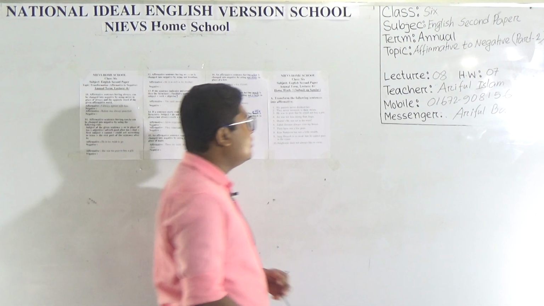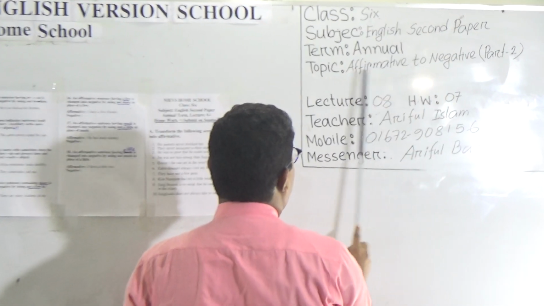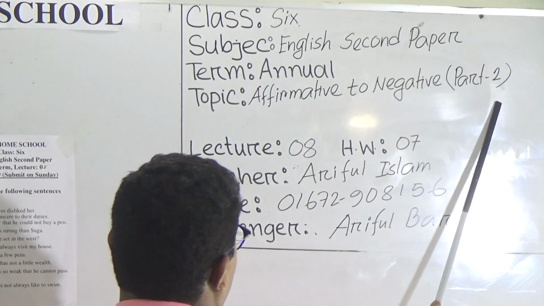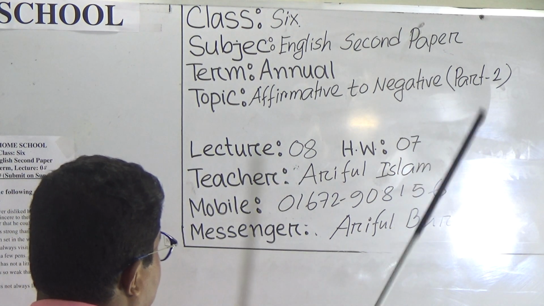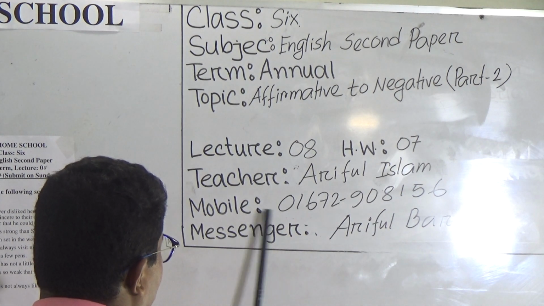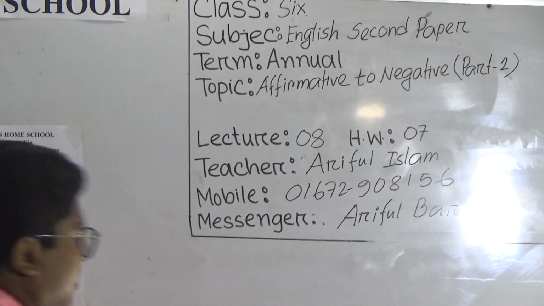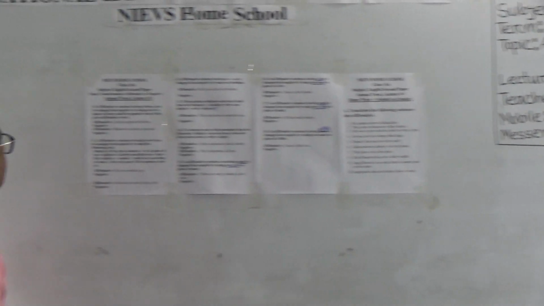So let's see. Class 6, subject English second paper, term manual. Topic: affirmative to negative, part 2, and this is the last part. Lecture 8, SWLV 7. Teacher Ariful Islam. This is my mobile number and this is my messenger ID. Okay, so let's start the class.